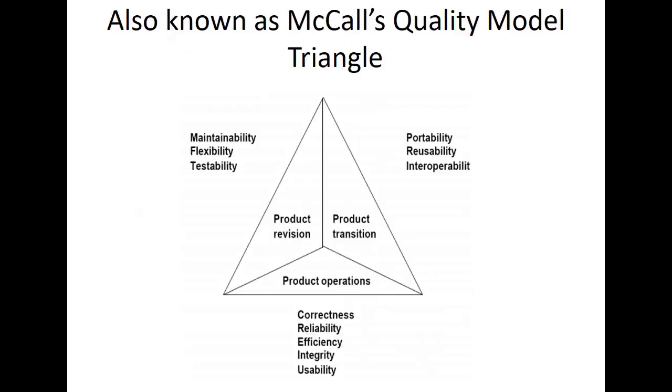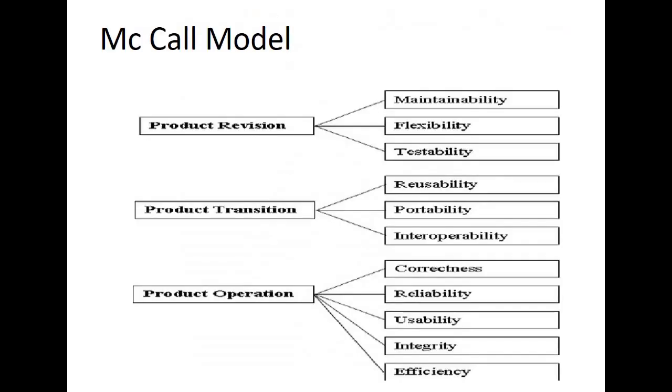So this particular model is also depicted as McCall's quality model triangle. Whenever you talk about the quality triangle, it is nothing but McCall's quality model triangle. And these things are nothing but the quality attributes, maintainability, flexibility.